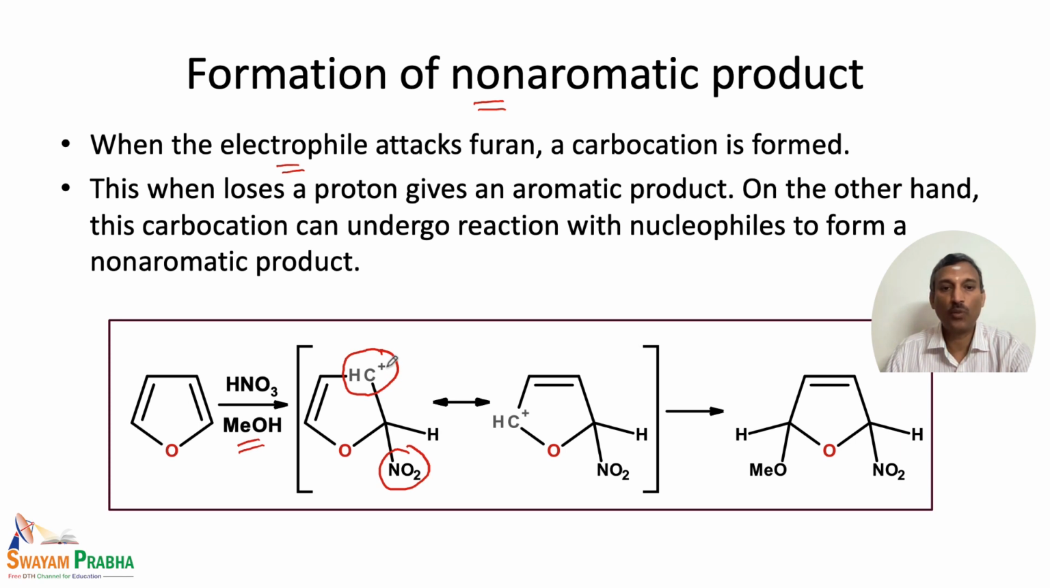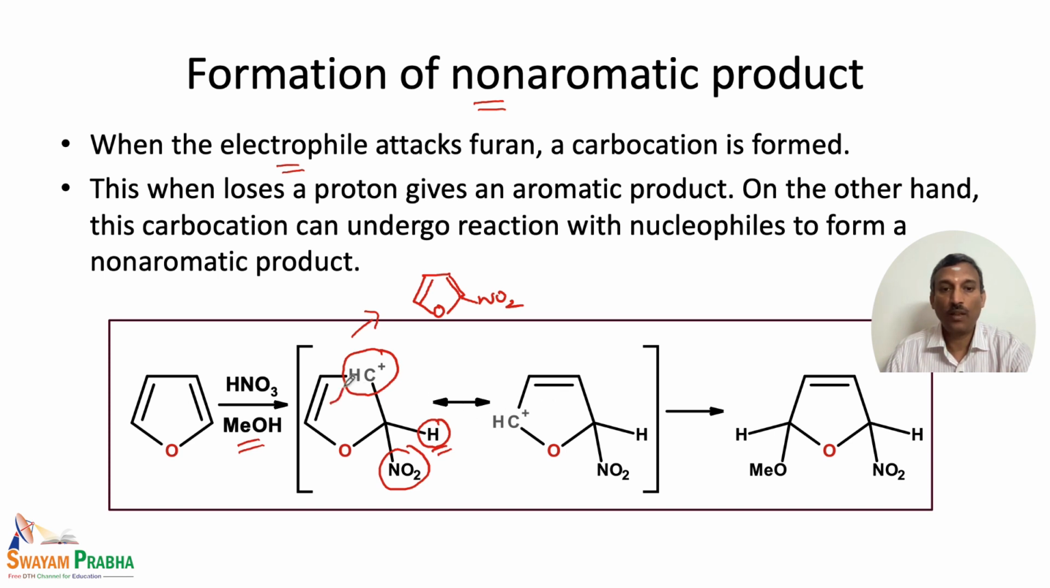This carbocation can actually lose a proton. If this proton is lost, then we end up only with the nitration product. So that is the 2-nitration product we have seen as the final product, which will be obtained if the loss of this particular hydrogen takes place. This is one type of reaction, but there is also another possibility: instead of this hydrogen being lost as a proton, what can happen is,